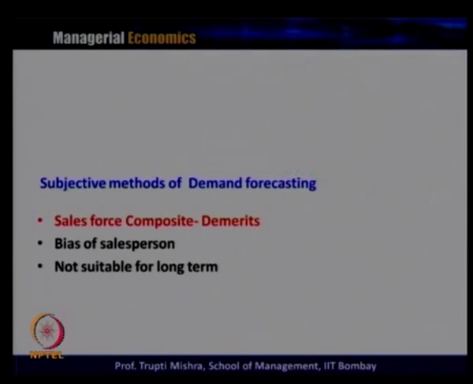If the salesperson is optimistic, the consumer demand will appear optimistic, but it may not happen when it comes to individual consumers. As a whole, if the salesperson is optimistic, we need to assume that all 1000 consumers are optimistic, and similarly if the salesperson is pessimistic, we have to assume the entire consumer group is also pessimistic, and in that way the estimate of the consumer demand and the demand forecast change.